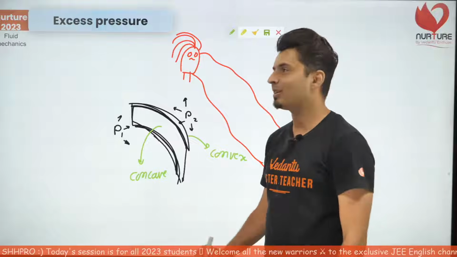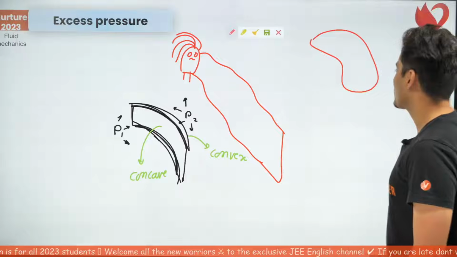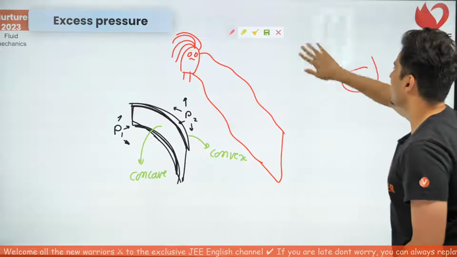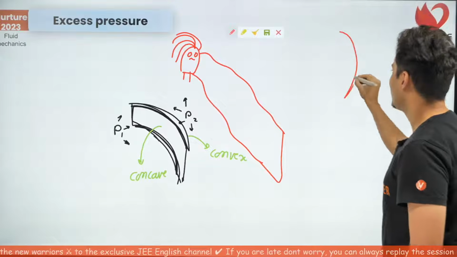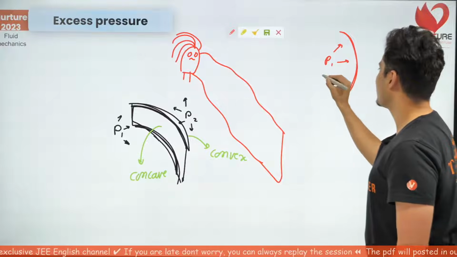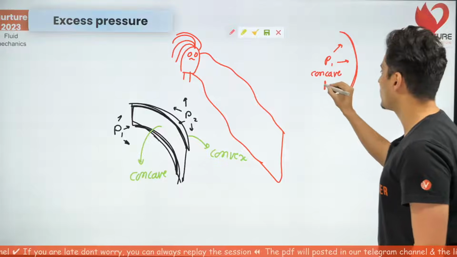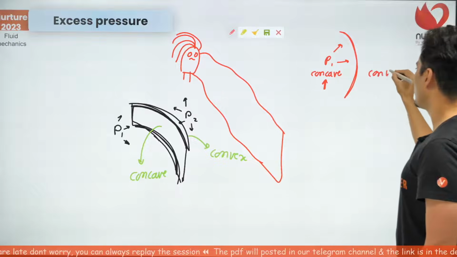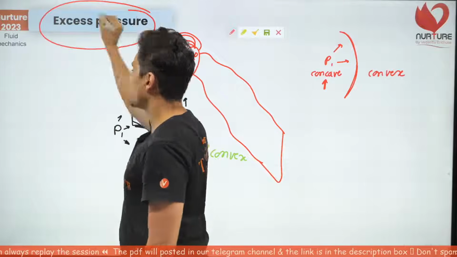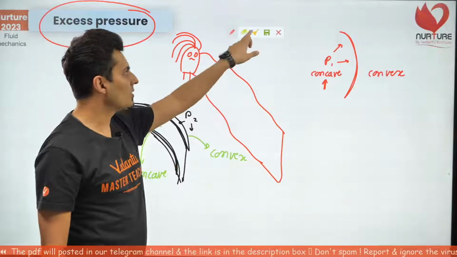If you have a curved surface, let's say a soap film, and it bends like this from the side, then the pressure on the concave side will always be more as compared to the convex side. This is called excess pressure across the curved surface.